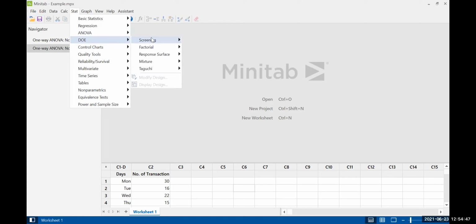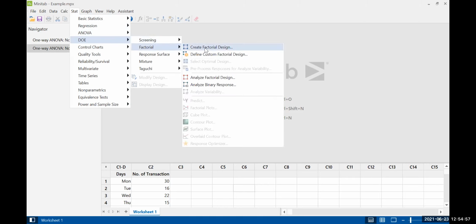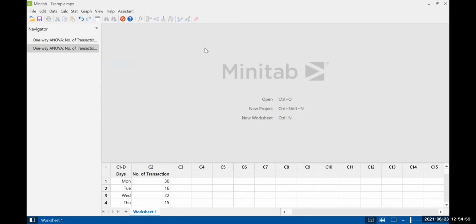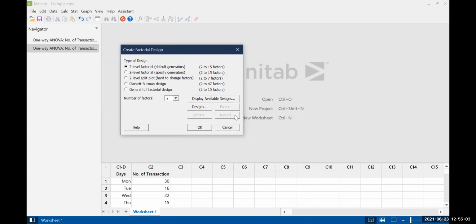Go for screening, factorial, response, mixture, Taguchi. Let's say I am going to design a Taguchi method or factorial or whatever. In the case of factorial, you click, and the software will give the options.